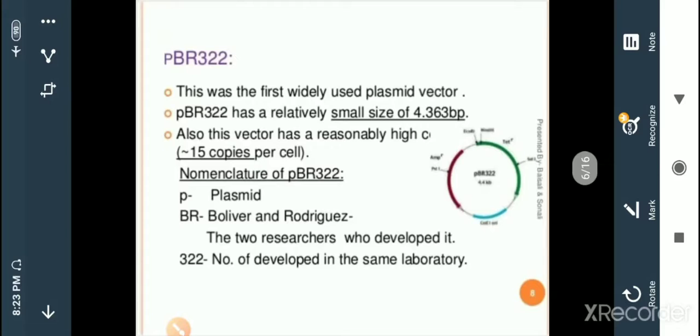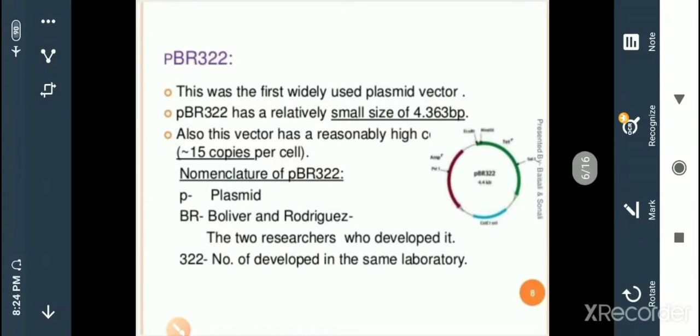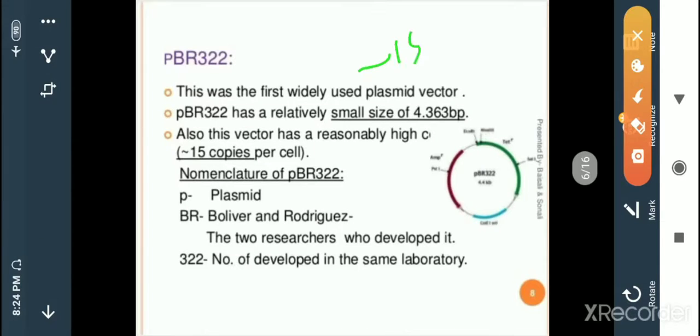It consists of 4,363 base pairs, the nucleotide base pairs. The vector also has a reasonably high copy number, about 15 copies per cell, which means in each cell the copy number is 15.